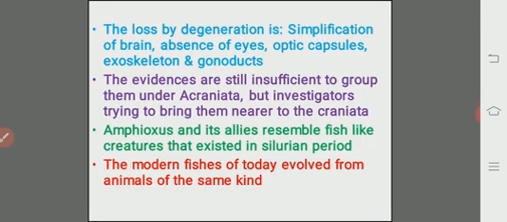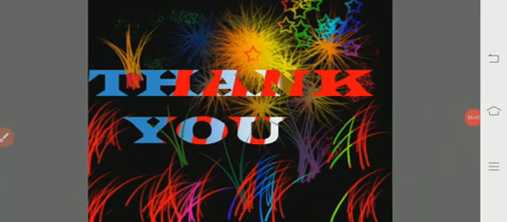Amphioxus and its allies resemble fish-like creatures that existed during the Silurian period. The modern fishes of today might have evolved from animals of the same kind during the Silurian period. So these all are the general characters and the classification of the subphylum Cephalochordata and the specialities of the Cephalochordata. Thank you one and all.